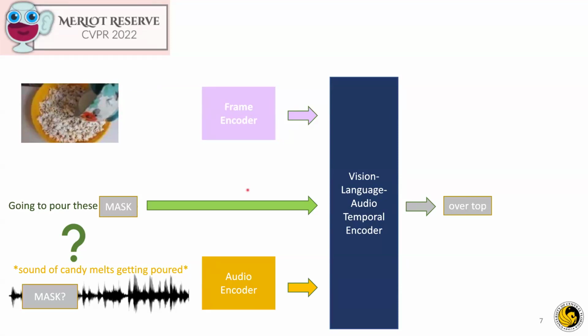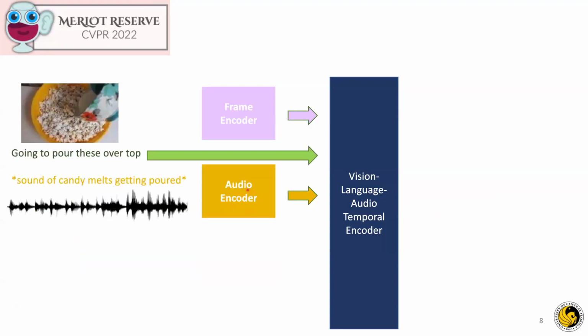We as humans abstract away from atomic-level sounds, right? So we make a more semantic and higher-level understanding and prediction to supervise our learning. MERLOT Reserve gives us a solution for taking multiple modalities into the vision language audio temporal encoder.